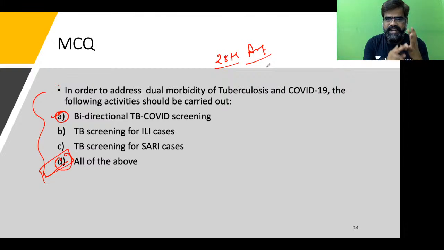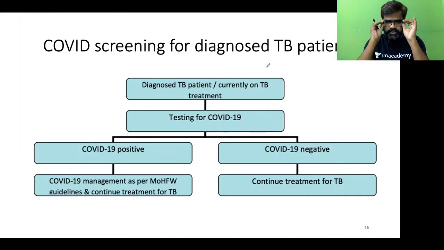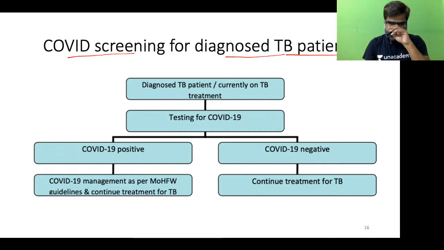So we should do bi-directional TB-COVID screening. I'll tell you what is that. Let's screen all ILI cases. Let's screen all SARI cases. So answer to this question is all of the above. Now what you have to know, you see this now. COVID screening for diagnosed TB patients, right? So diagnosed TB patients need to be tested for COVID.